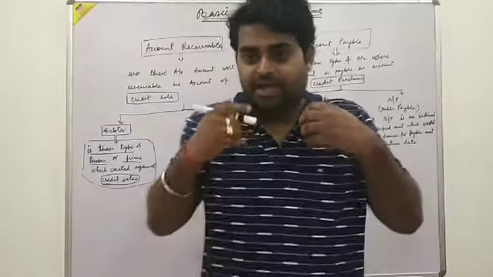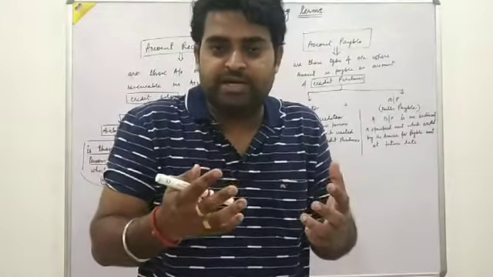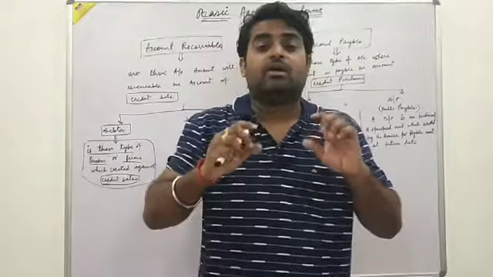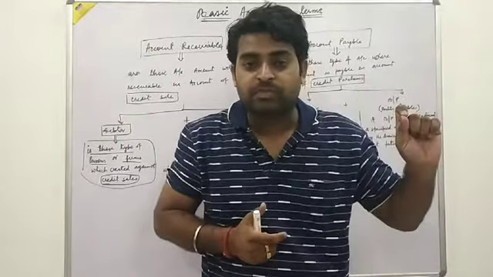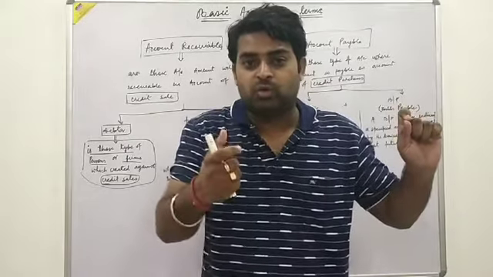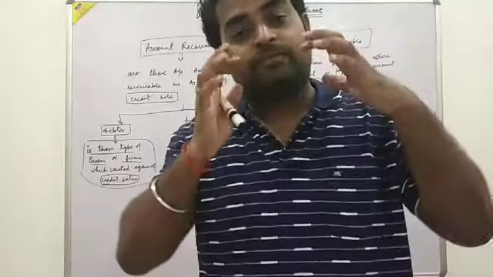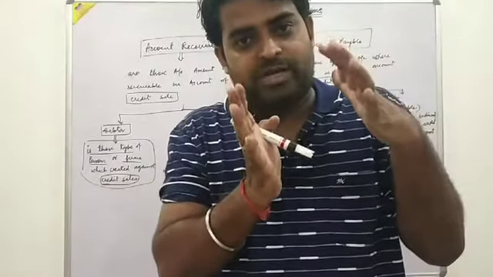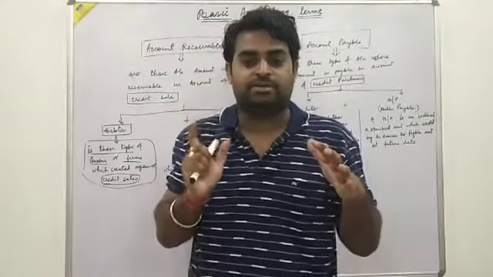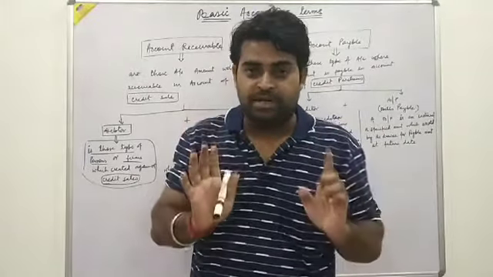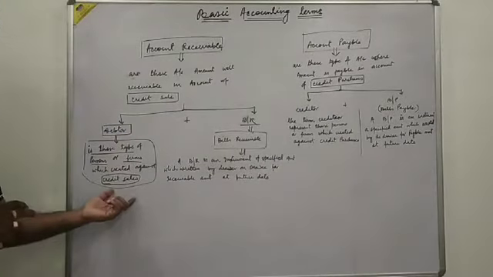If I have sold goods to an individual on the basis of credit, that means he will pay in the future whatever amount we have sold. Until the time he pays, he will be considered a debtor of the business concern. So this is the debtor.